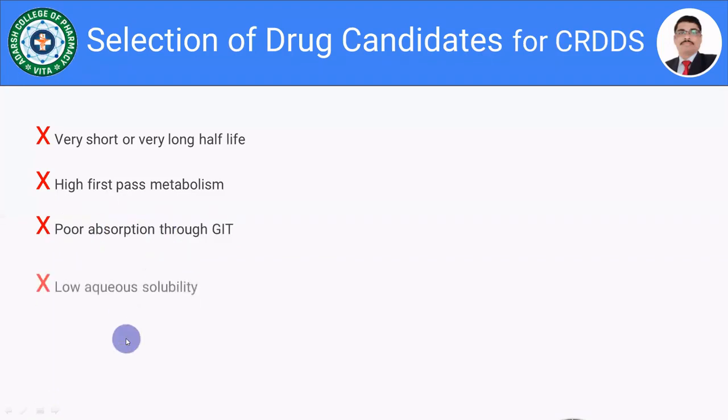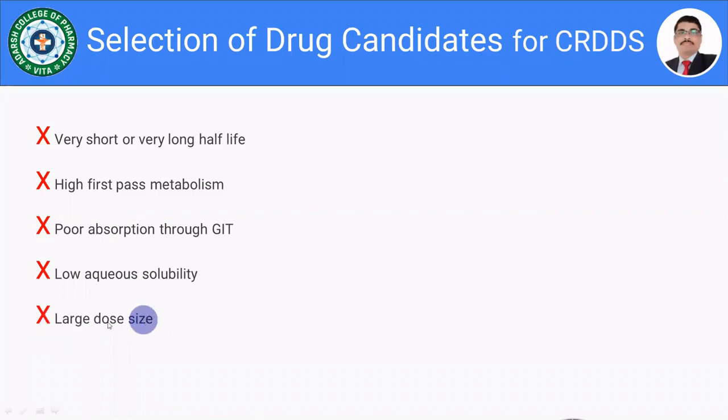The next point is low aqueous solubility. For example, griseofulvin has a low aqueous solubility. It is not possible to design such drugs for the controlled drug delivery system. If the drug has a large dose size, for example metoprolol tartrate, it has a daily dose of 1 gram to 2.5 gram. Or take the example of paracetamol, the daily requirement is approximately 1.5 gram to 3 grams. Such drugs are not suitable for the designing of a controlled drug delivery system.